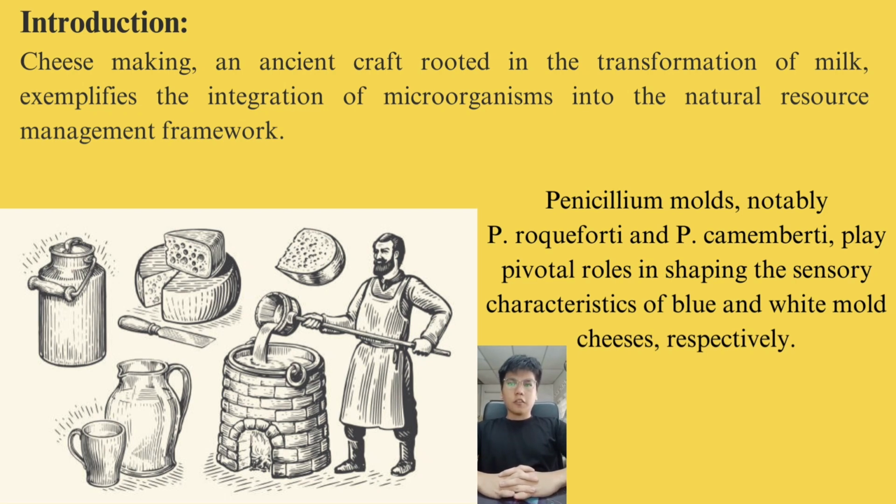Cheese, a historical food for mankind, has been making its way onto our dining table for over 1,000 years. In order to make cheese, we need to transform the natural resource, in this case liquid milk, into sturdy curd or solid. And how do we accomplish that? Definitely with the help of microorganisms. There are two types of Penicillium often used in cheese making. Number 1, Penicillium roqueforti, and number 2, Penicillium camemberti.